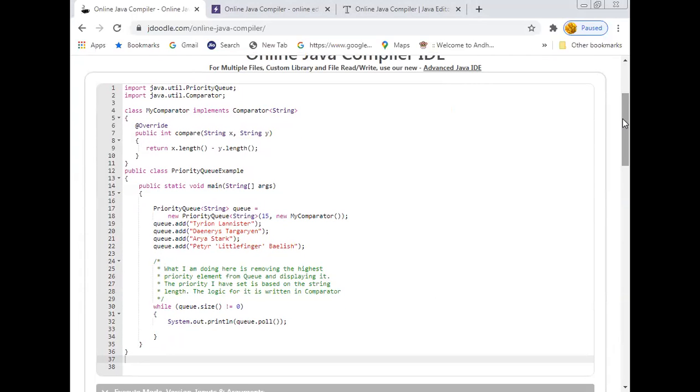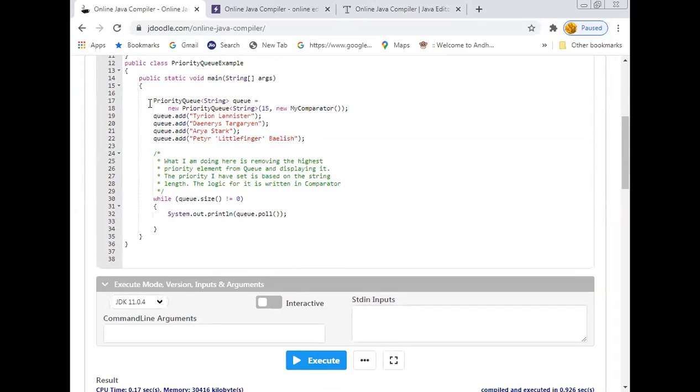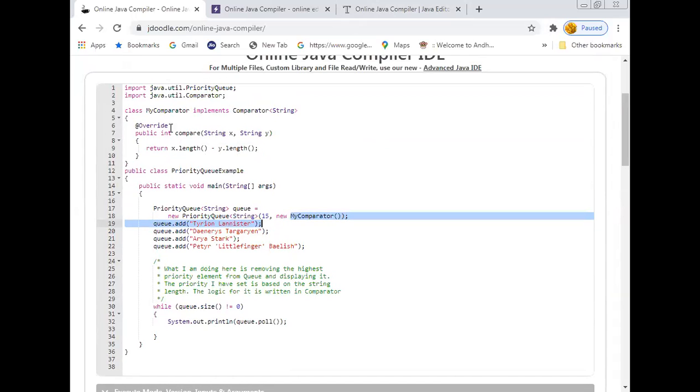As I told you, there should be some comparison among the elements which are going to be inserted. So here I have defined my comparison. You can write your own comparison, whether it is different in color, size, or length. Here, I just follow the length as the parameter. So this is the syntax for creating a priority queue. It should follow my comparator which I have defined.